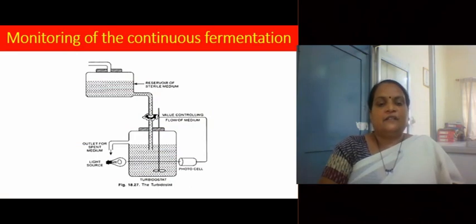This diagram indicates a turbidostat. You can see reservoir of the sterile medium and it is added to a container below there which is focused with a light source. The light will fall onto the medium and the light that comes out of the medium is captured by photocell. The signal is sent to the valve that is controlling flow of the medium. So flow of the medium is controlled based on turbidity of the medium. This is how a turbidostat works.